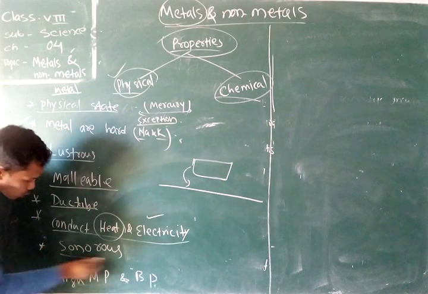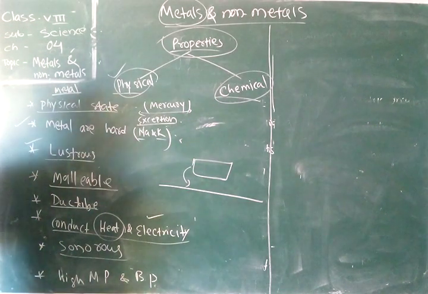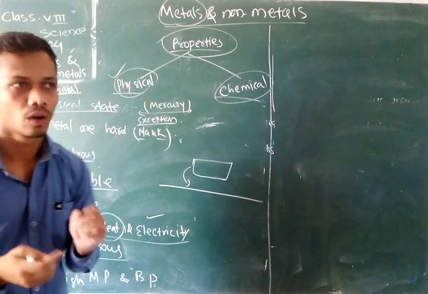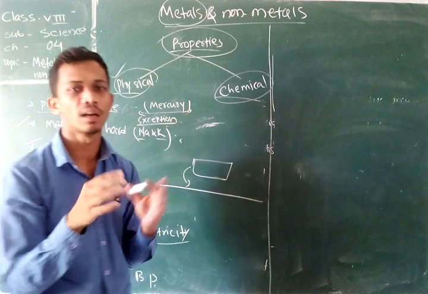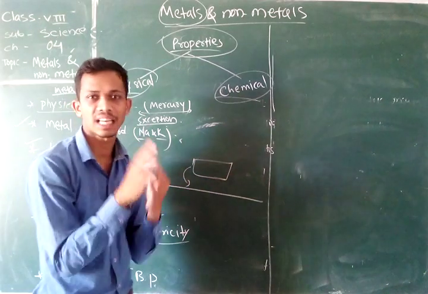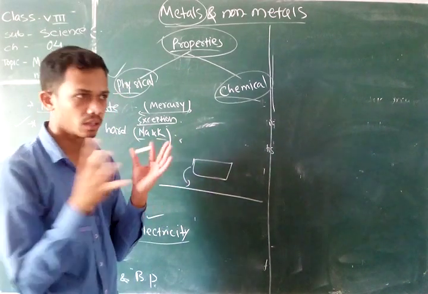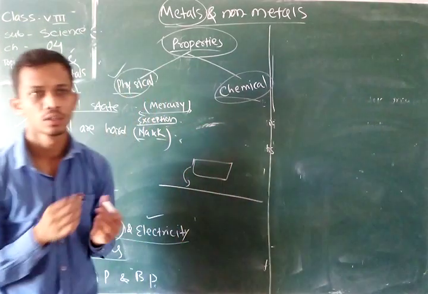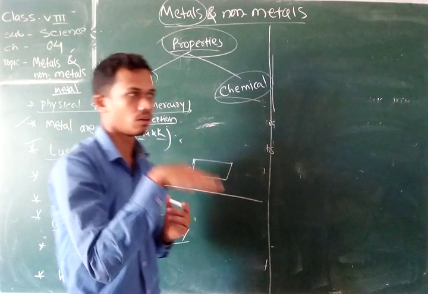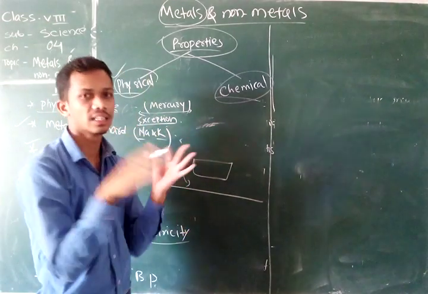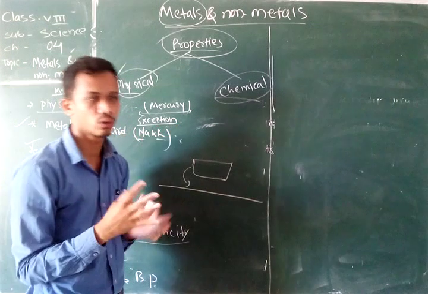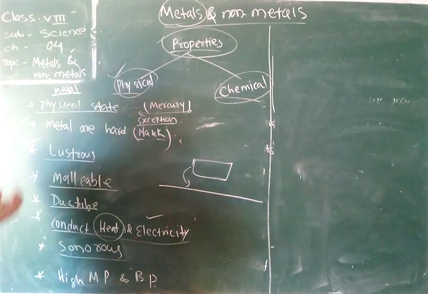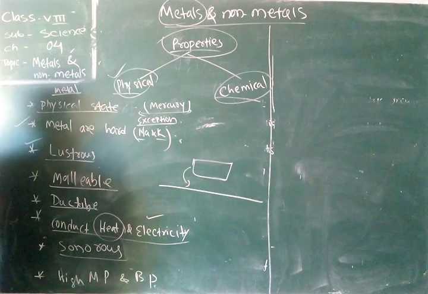After that, they are sonorous. What is the sonorous property? Sonorous means it can make an echo-type sound. Whenever you go inside a temple, there is a bell. That bell cannot be made of wood or soil. It is made of metals such as brass. Whenever we strike it, it makes an echoing, long sound. So various metals produce sonorous, echoing sounds. They have the property called sonorous.